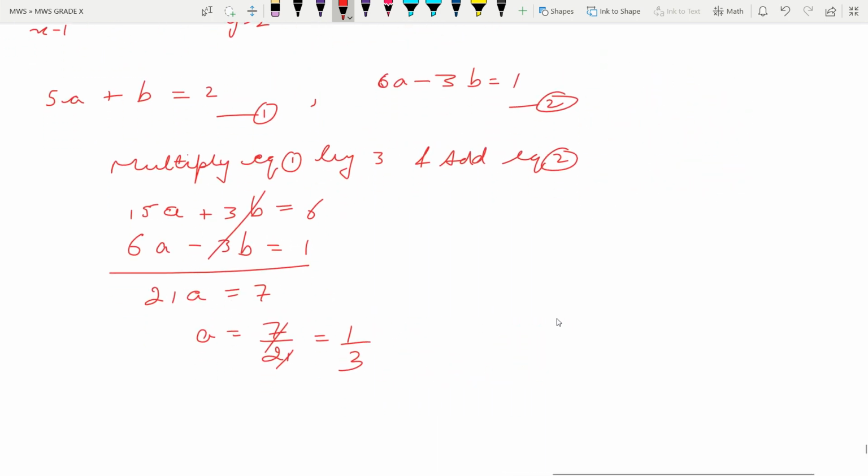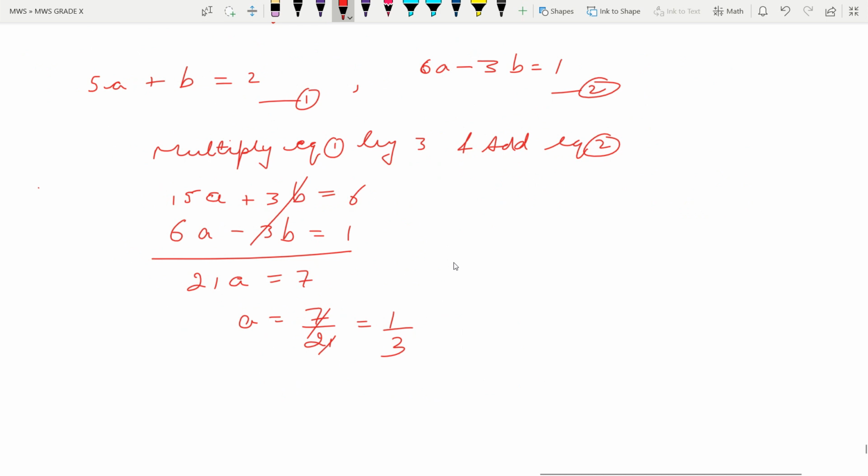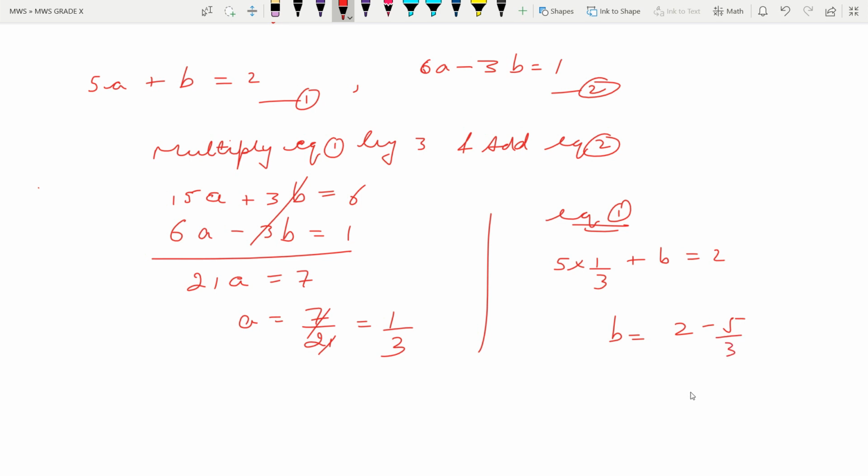We can take out the value of b in the same manner. In equation 1, just you can use 5a plus b is equal to 2, the value of a is 1 by 3. This will be 5 by 3, that will get subtracted from 2 that side. So after taking LCM, this is equal to 1 by 3. So the value of a is 1 by 3, the value of b is also 1 by 3.